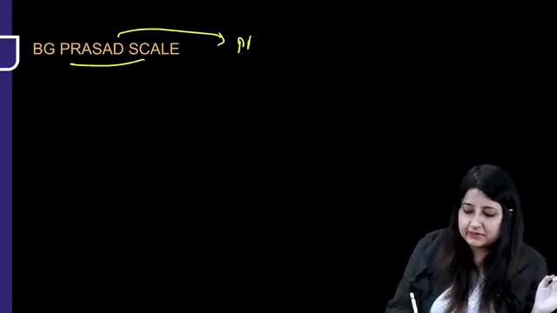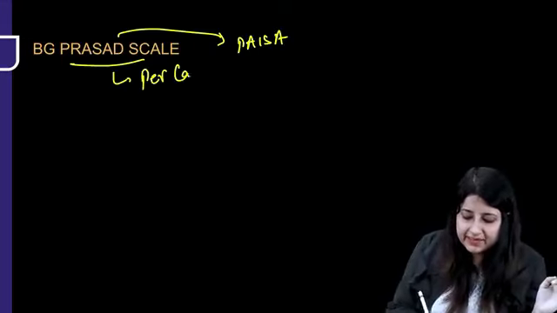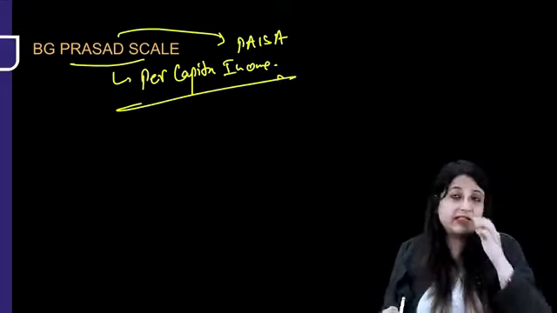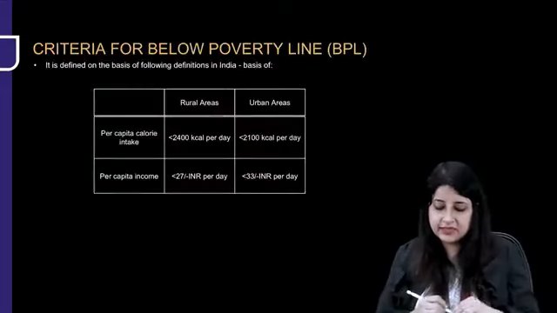Okay, but BG Prasad, P for Paisa. So BG Prasad is dependent on what? Per capita income. Okay, so these are the socio-economic status scales which you must know.